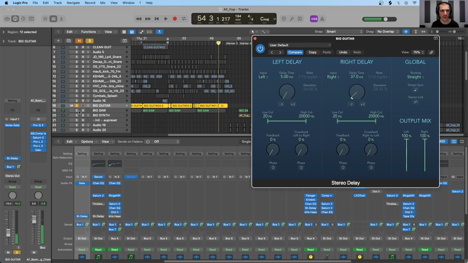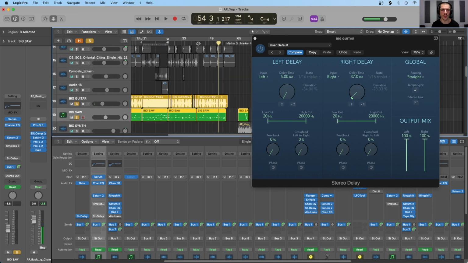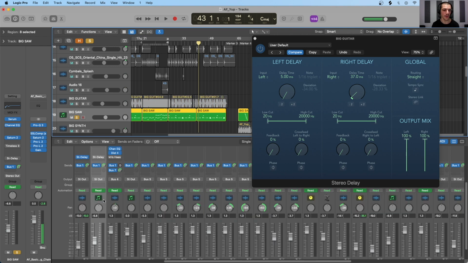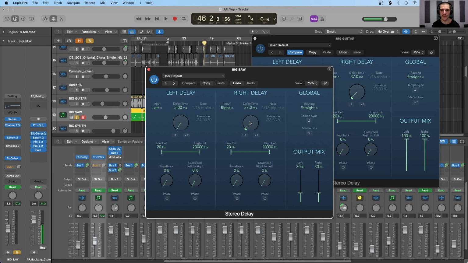Moving on, we can do a similar thing with this big saw right here, which is doubling what the guitar is playing. However, if we solo the big saw, this is already a stereo signal. So let's have a quick listen first. So we can hear that there's already a good stereo image there, but let's open up a stereo delay once again. And this time, let's focus the image to the right.